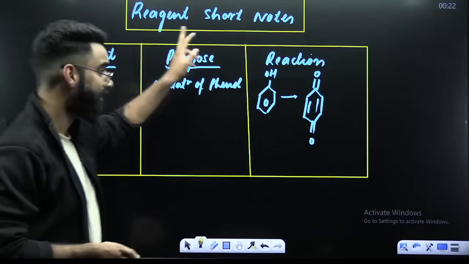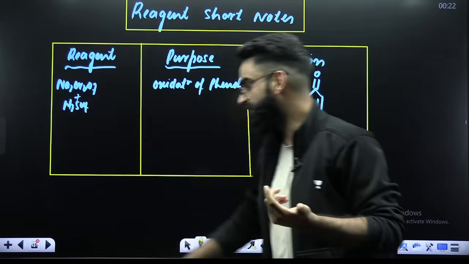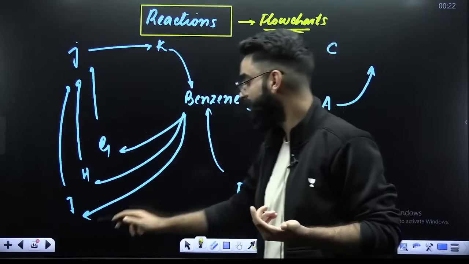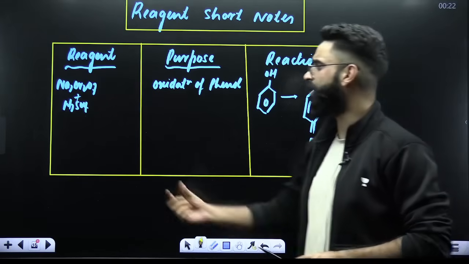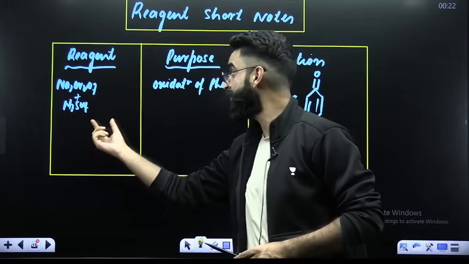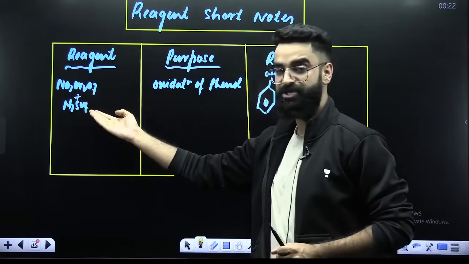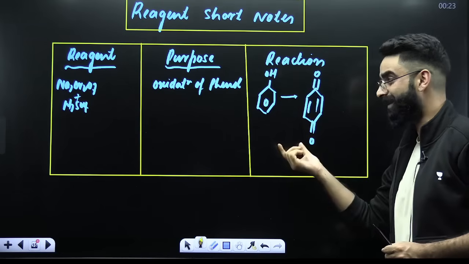Similarly, the third type of short notes is the reagent short notes. What was the first type? The first short notes were your mechanism short notes. Second is your reaction short notes. And third is your reagent short notes. My dear students, you have to mention the reagents in one column, and their purpose, what they do. Like you have got Na2Cr2O7, H2SO4. What do they do? Oxidation of phenol. And here you have to mention its reaction.